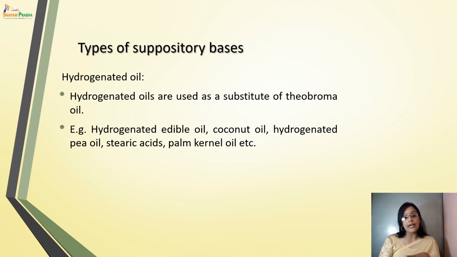Third is hydrogenated oil. Okay, hydrogenated oils are used as a substitute for cocoa butter, theobroma oil. Okay, hydrogenated edible oil, coconut oil, hydrogenated peanut oil, stearic acid, palm kernel oil, etc. So these are a few examples of hydrogenated oils.